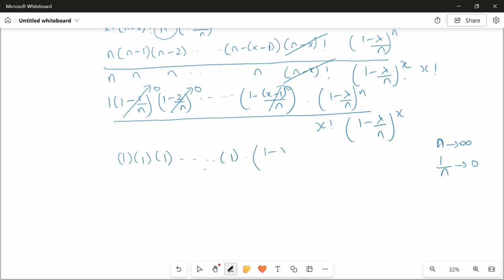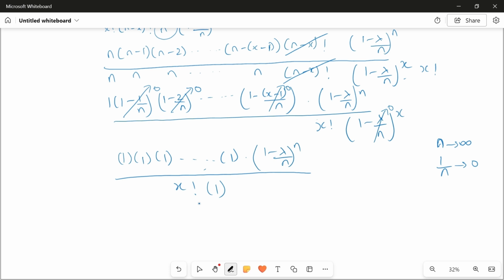Now this one will not go to 0. I'll tell you why. In the denominator you get x factorial. Lambda by n is again 0. This will go to 0. 1 minus 0 will be 1, and x is nothing. x is constant. Like, it's not a constant, but it is not infinity, right? Only n is tending to infinity. So 1 power anything, any finite number, 1 power let's say 5, 10, anything, it's 1, right? So you will get 1 here also.